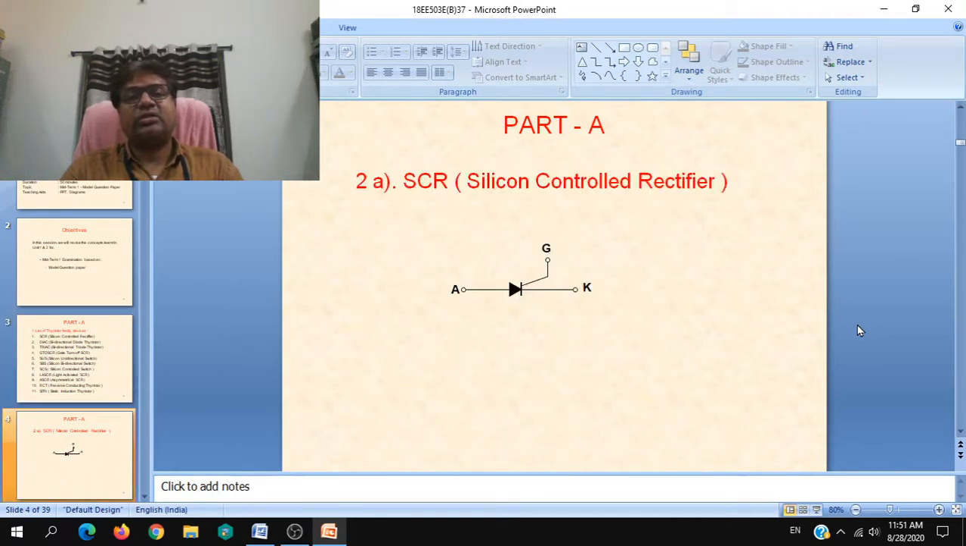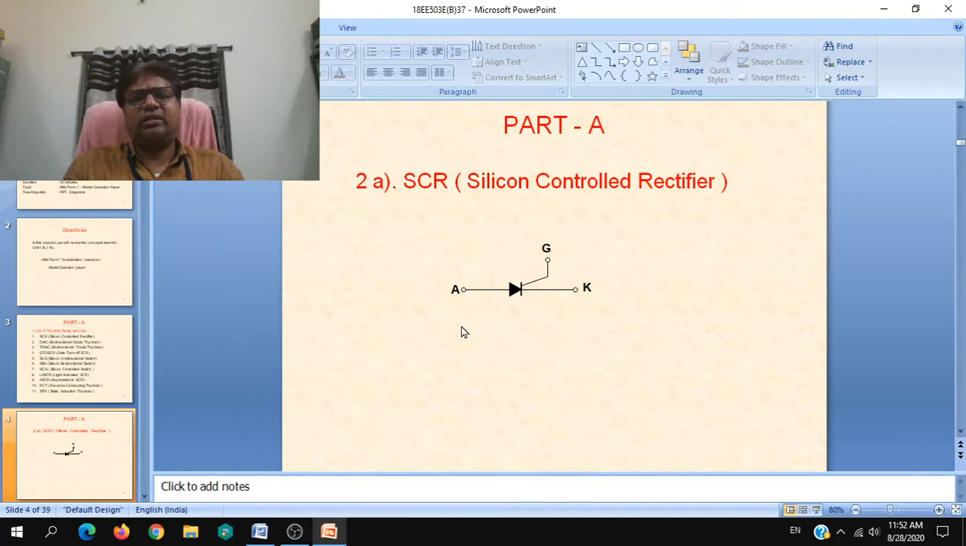And the next question is, draw the symbols of SCR and GTO SCR, 2A and 2B. You are asked to just draw this symbol. It is not the construction you are asked for. So this is the symbol, the basic thing for silicon control rectifier.